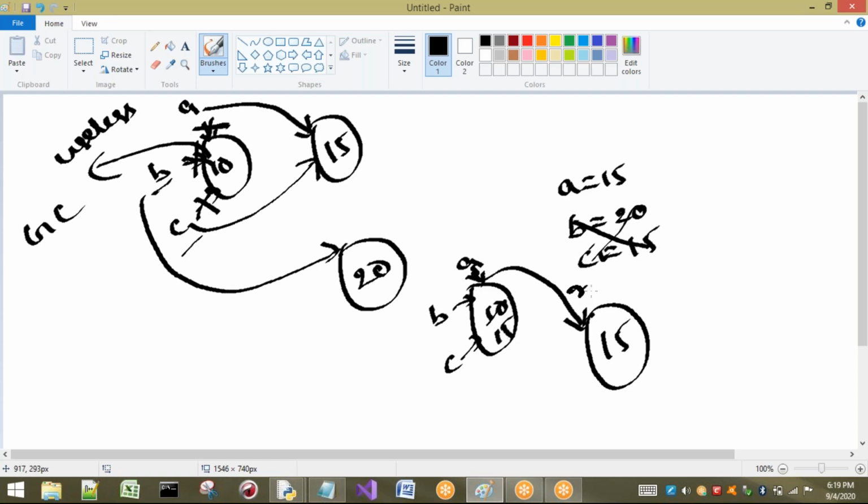A new object will be created here, and A will be pointed to that object. It is not going to happen otherwise. And B and C are pointing to the same 10. Okay, right. Now let us see once again.